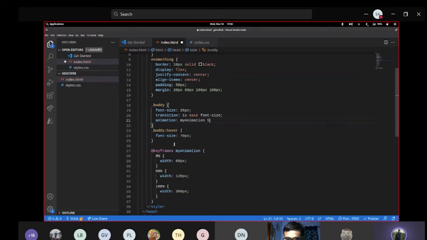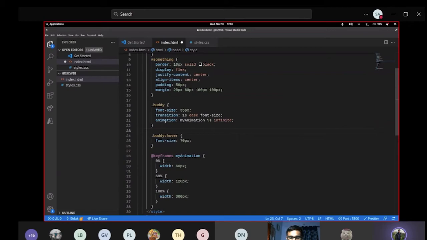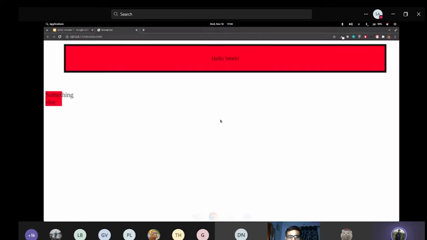I'll give it some time span, the 0% or 60% or 100% that I was talking about. This is with respect to this 5 second, and let's see how it works. What I did, I again used a property called animation. I used the keyframe name which I defined here, the time span, and the loop. It is going to loop infinite times. If you remove this, it is going to loop once, and then stay as it is. Let me refresh it.